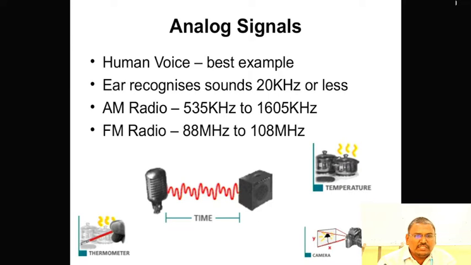Next, analog signals. The human ear provides the best example. The ear recognizes sounds up to 20 kHz. The AM radio frequency range is 535 kHz to 1605 kHz. FM radio is 88 MHz to 108 MHz.